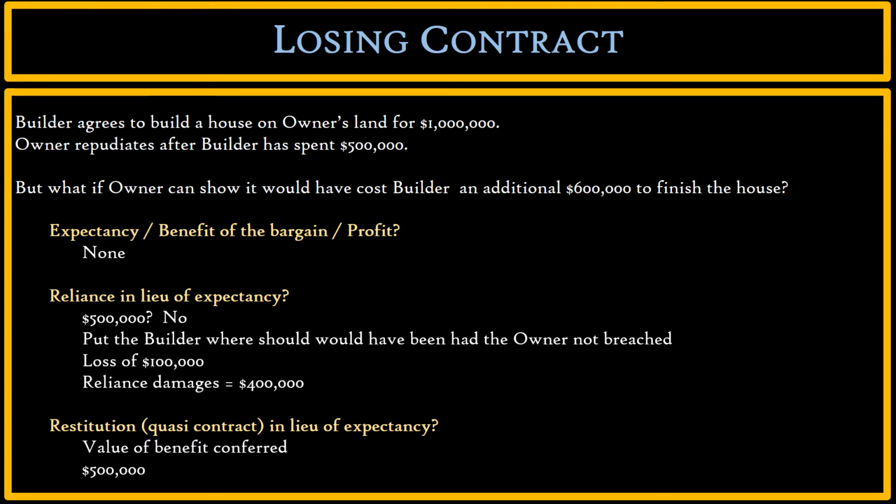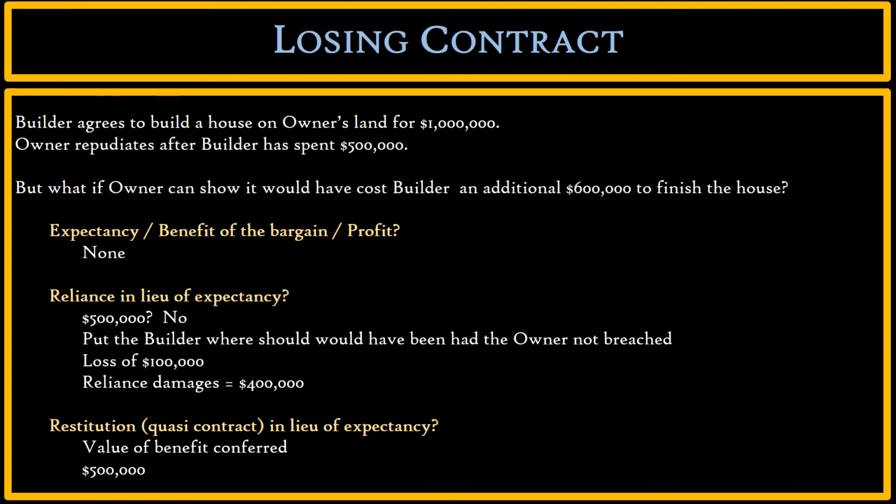Now, there's one really important point here that makes restitution a good argument. The important point is that builder is building a house on owner's land. And because whatever builder has already built on that land is on owner's land, owner has received a benefit. If builder was building this house on its own land for owner, right, and later it was going to transfer the property to owner, then at this point, builder would not have a good cause of action for restitution.